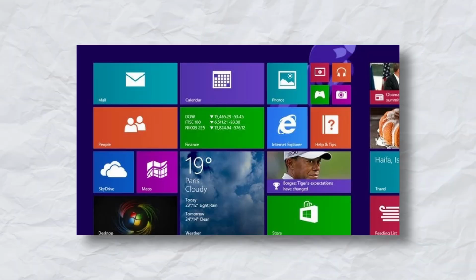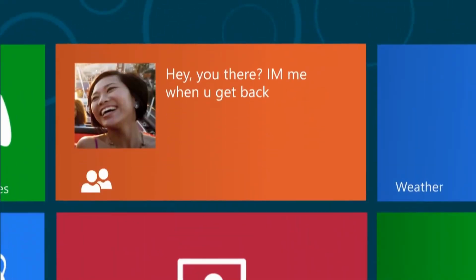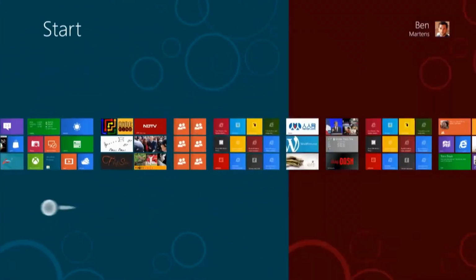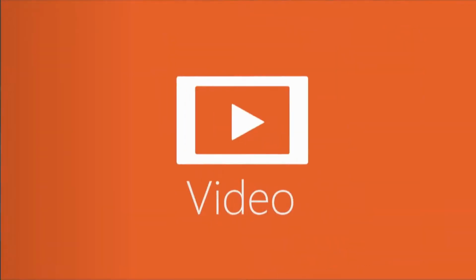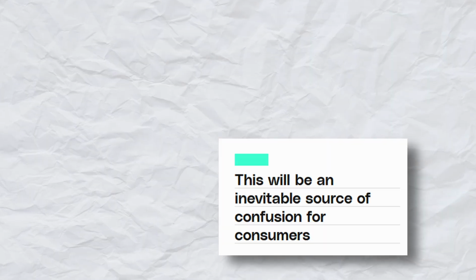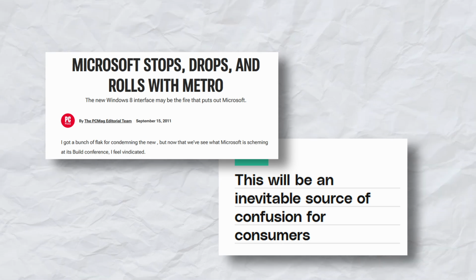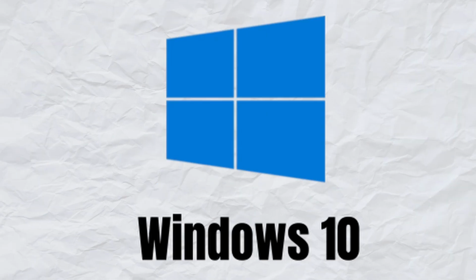Windows 8. Launching in 2012, this was a radical departure that eliminated the traditional start menu in favor of a full-screen, touch-optimized start screen filled with live tiles. The drastic shift confused traditional desktop users who relied on a keyboard and mouse, leading to a swift backlash against the dual interface design.